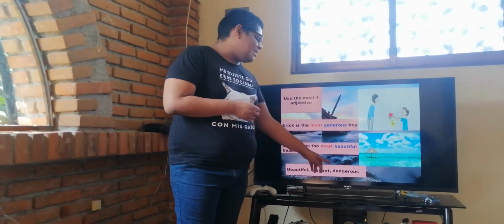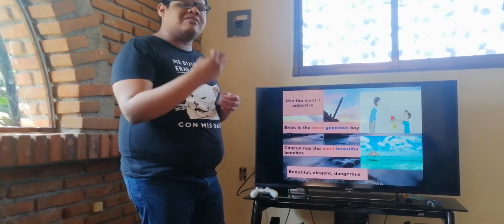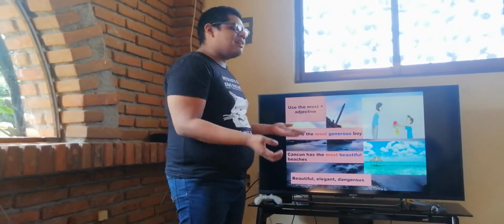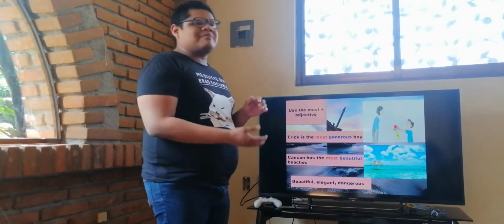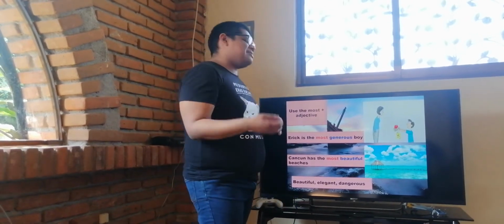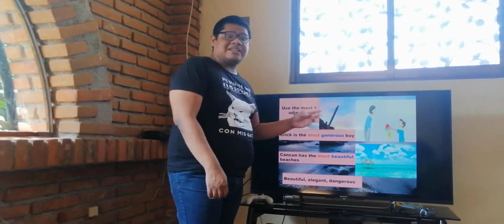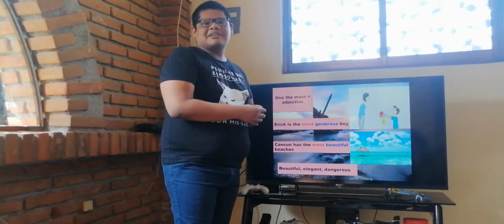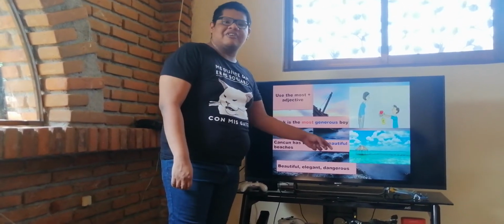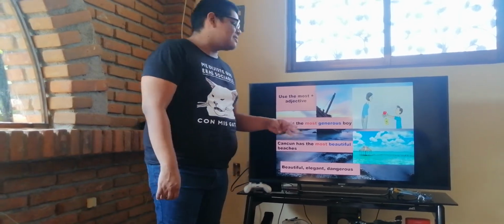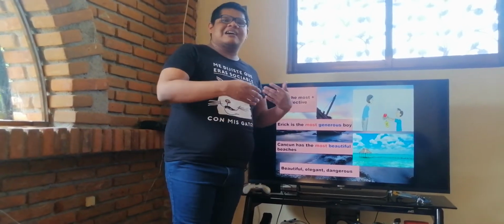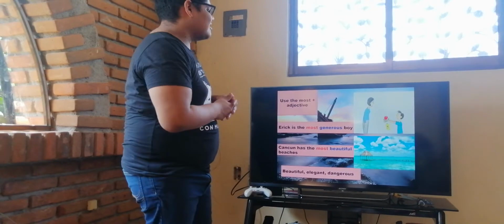Beautiful, elegant, and dangerous can be other examples of long adjectives. It means that it has three syllables or more. Generous, three syllables. Beautiful, three syllables. So again, they are long adjectives.